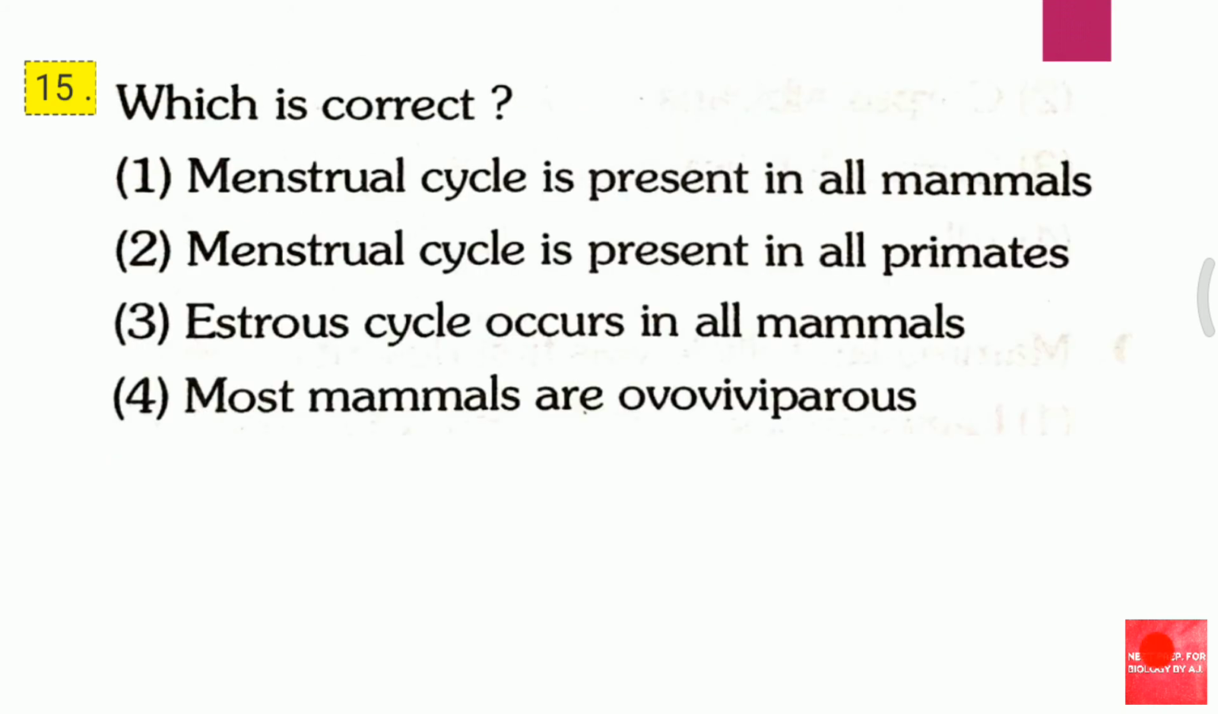Question 15. Which is correct? First, menstrual cycle is present in all mammals. Second, menstrual cycle is present in all primates. Third, estrous cycle occurs in all males. Fourth, most mammals are oviparous. Which is correct? The answer for this question is second, that is menstrual cycle is present in all primates.